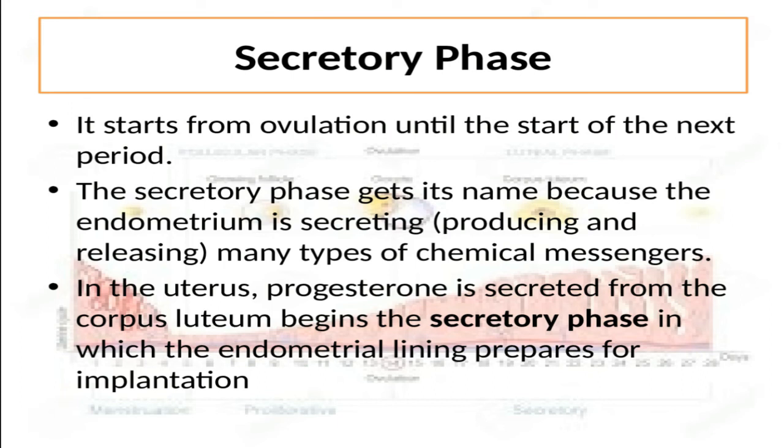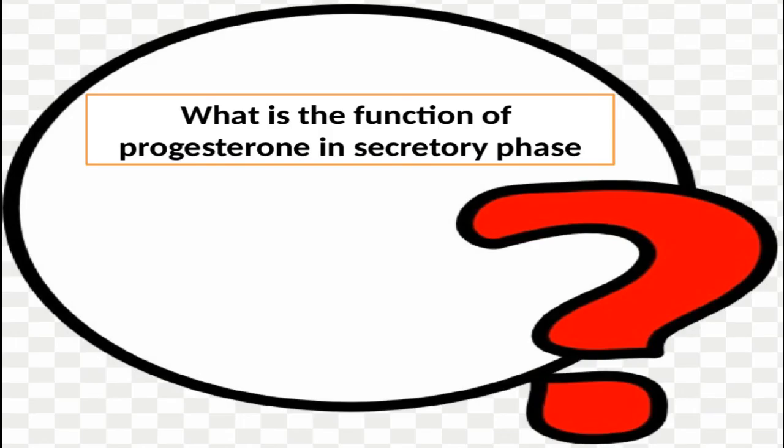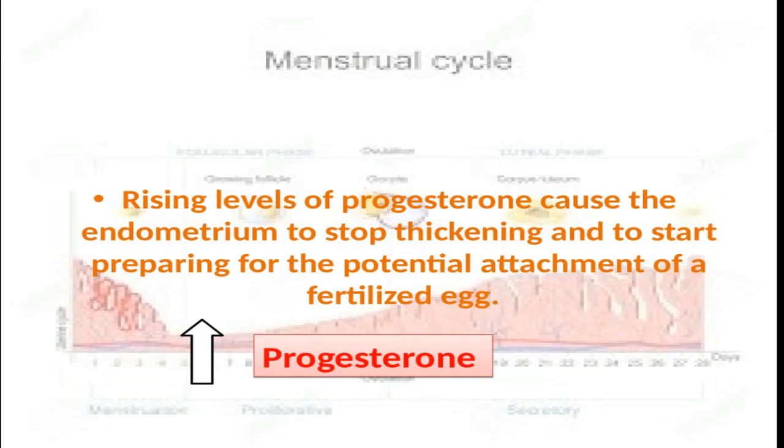In the uterus, progesterone secreted from the corpus luteum basically begins the secretory phase, in which the endometrial lining prepares for implantation. But before moving on, what is progesterone doing here? Okay, we know that progesterone is starting this phase, but how? As the corpus luteum is now formed, we have supplies of progesterone and, to some extent, estrogen as well.